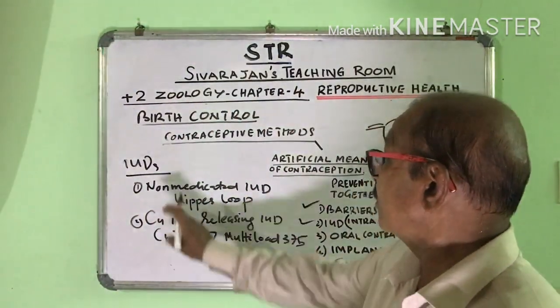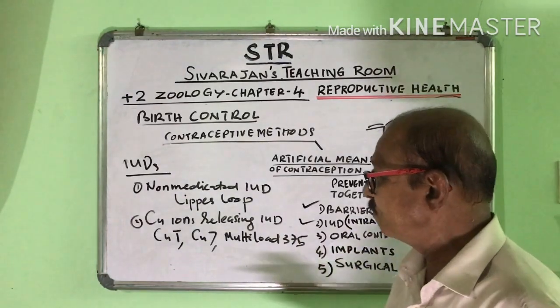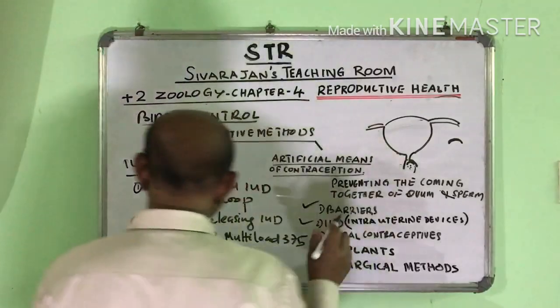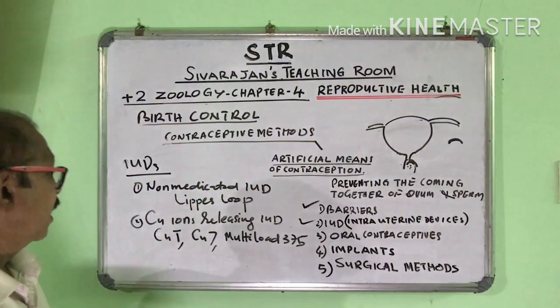So the second method is IUD, or intrauterine devices. These are of three types. First is non-medicated IUD, example Lippes loop.